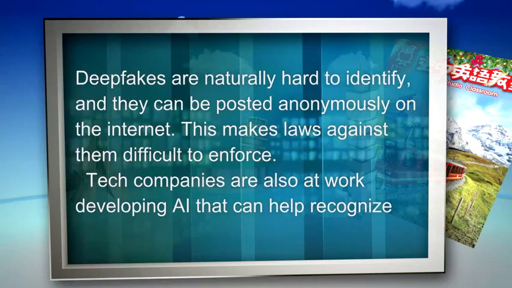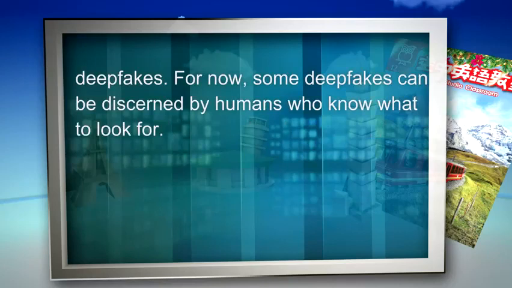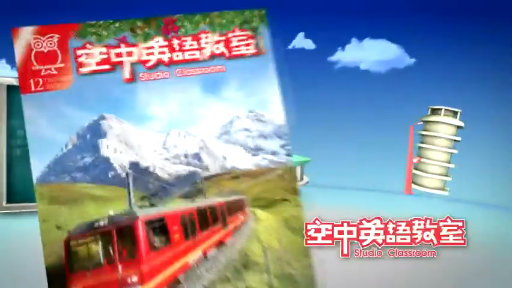Tech companies are also at work developing AI that can help recognize deepfakes. For now, some deepfakes can be discerned by humans who know what to look for.